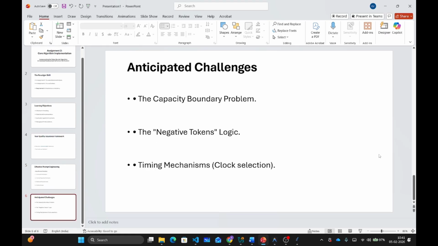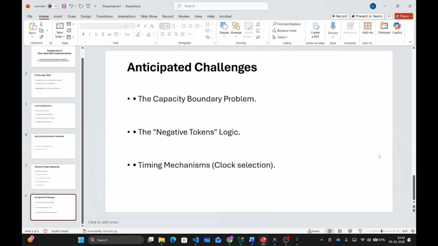And I have listed some of the anticipated challenges that you might face. You might face a problem with capacity. When tokens refill over time, what happens at the boundary? Does your code correctly handle the case where adding tokens would exceed the capacity? AI often gets this wrong in subtle ways. Your capacity limit invariant from Assignment 1 will help you catch this.